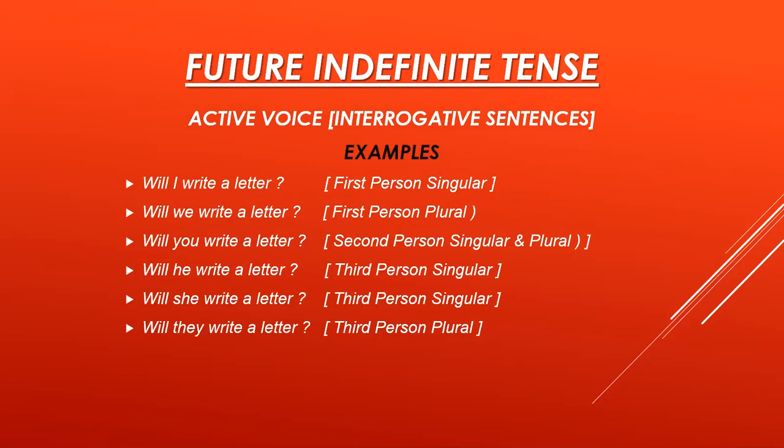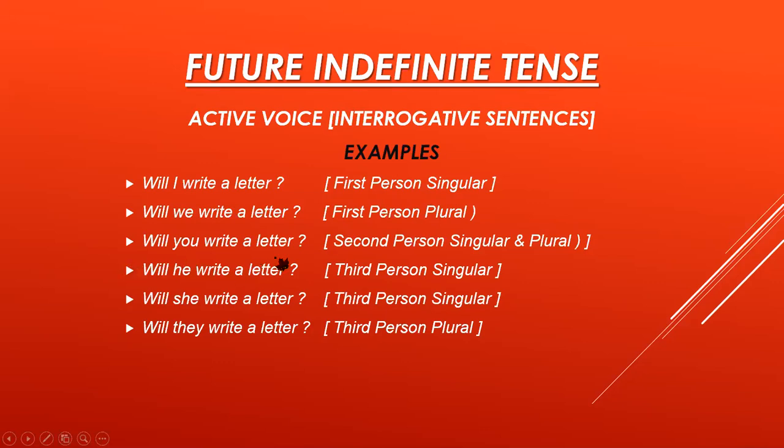Now I am showing you the examples of active voice interrogative sentences. In interrogative sentences, you all know that helping verbs come first in the beginning of the sentence and a question mark is placed at the end of the sentence. So the examples are, will I write a letter? Question mark. You can see again the I is written in the capitalized form as it is a rule. Will we write a letter? Question mark. These are the examples for first person singular and first person plural.